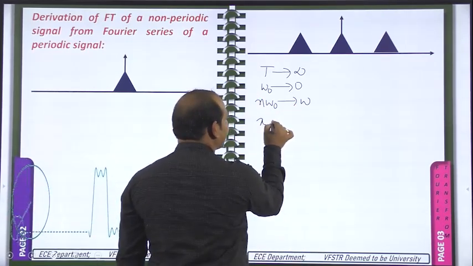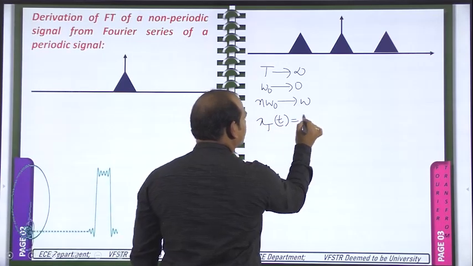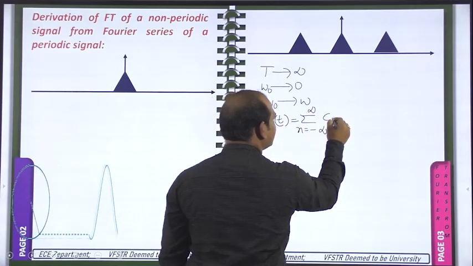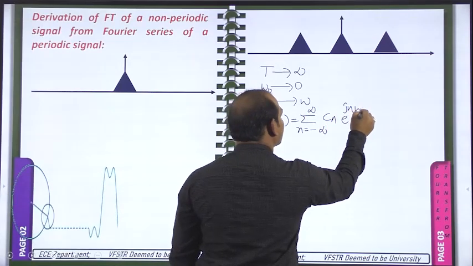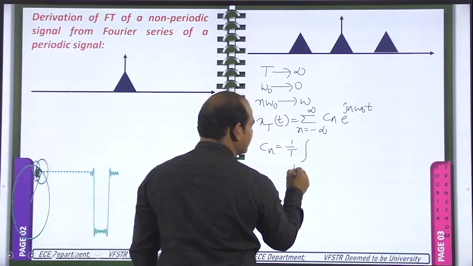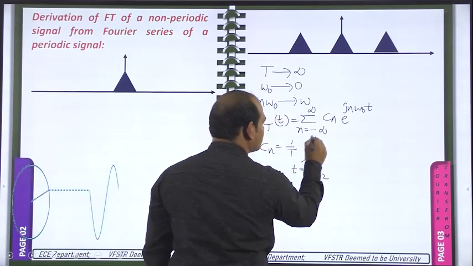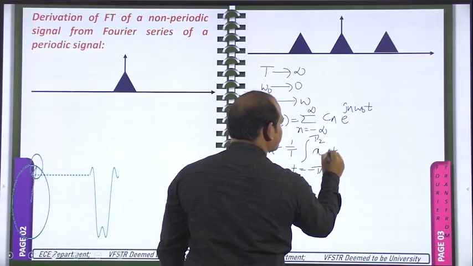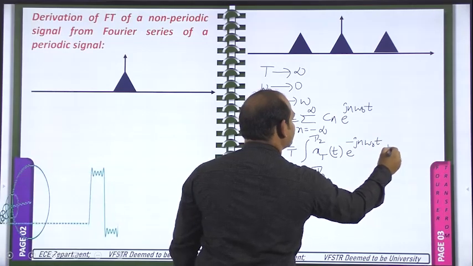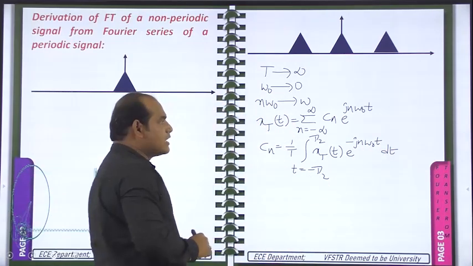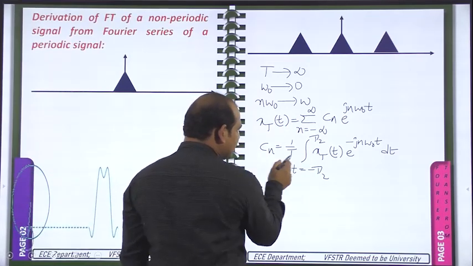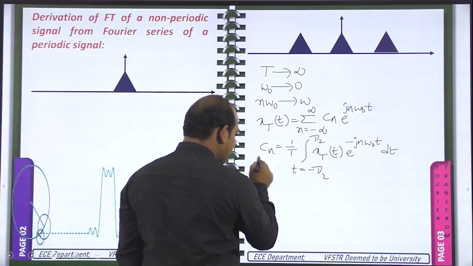So for the signal x_T of t, I am taking the Fourier series expression, that is the sum over n from minus infinity to plus infinity of Cn e power j n omega naught t. And what is the formula for Cn? Cn is equal to 1 by T integral, t from minus T by 2 to plus T by 2, x_T of t e power minus j n omega naught t dt. This is the formula for Cn. Whenever T is tending to infinity, this formula will be modified now. So this Cn is multiplied with T; this T I am sending this side.